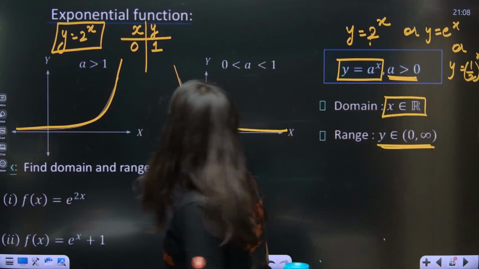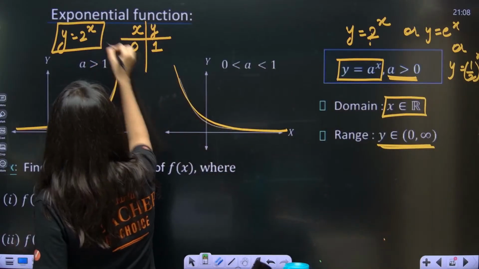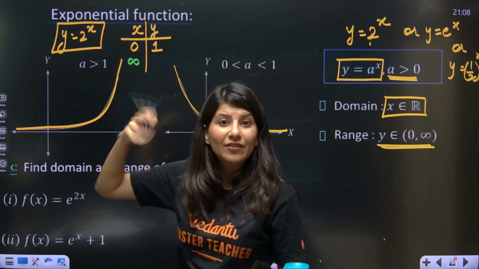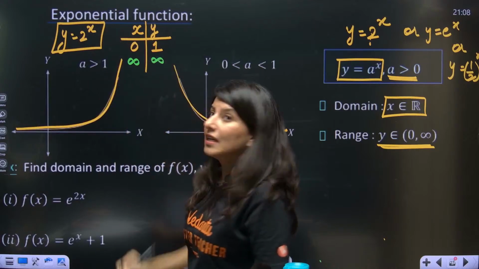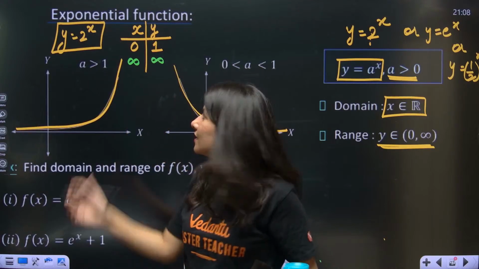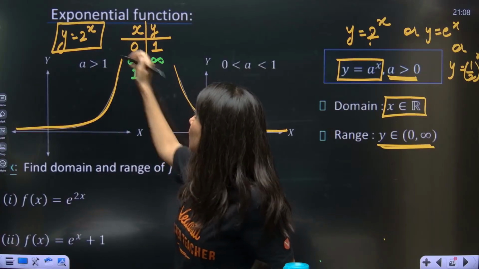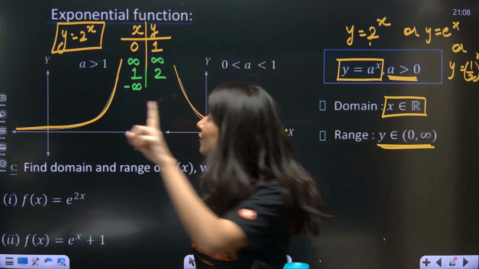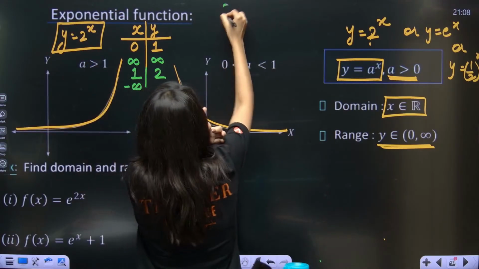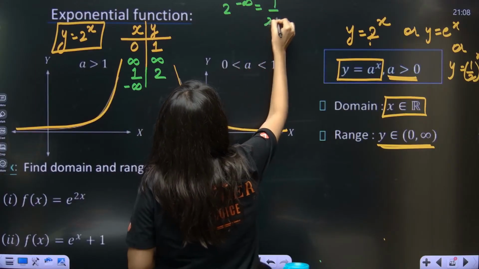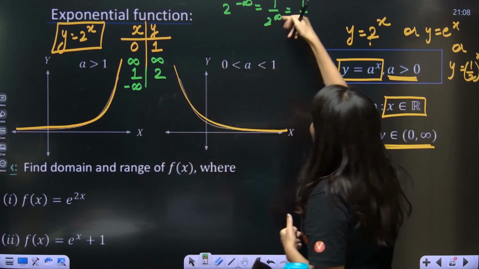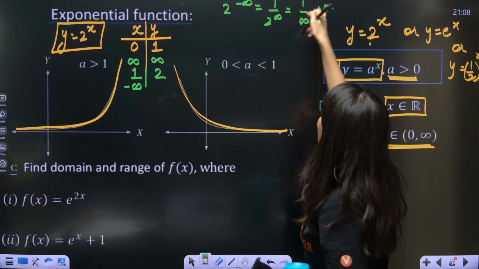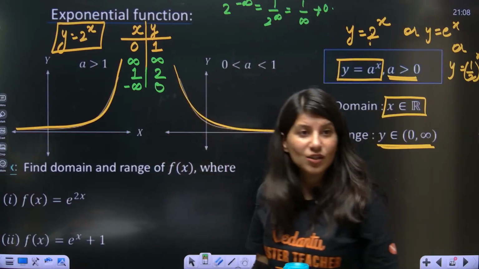Clear? Now x to infinity: if you put x as infinity, 2 power infinity will be infinity. If you put x equals 1, you will get 2 power 1. If you put x equals minus infinity, look at this very carefully. 2 power minus infinity is 1 upon 2 power infinity, and 2 power infinity is positive infinity, so 1 upon it tends towards 0. That means 2 power minus infinity becomes 0. How many of you have understood this?